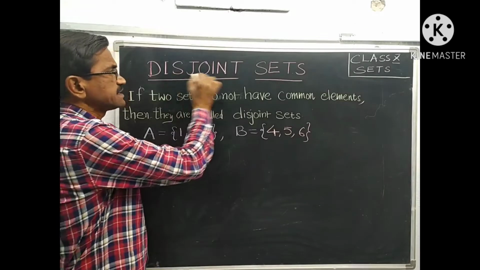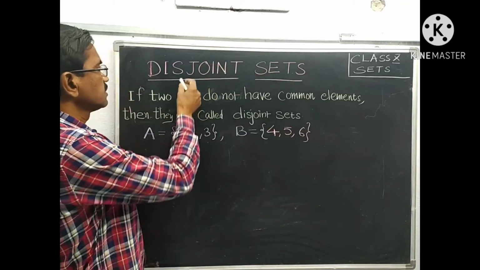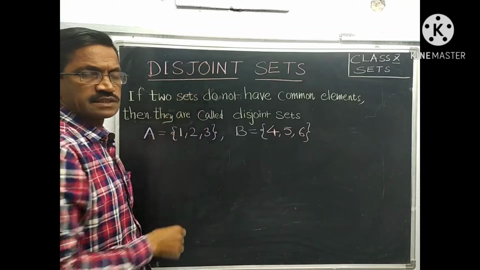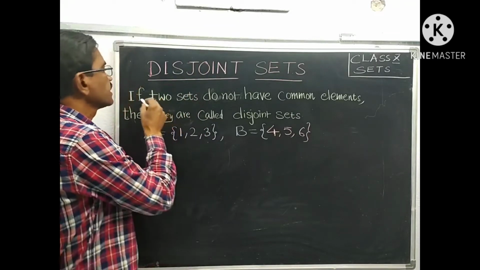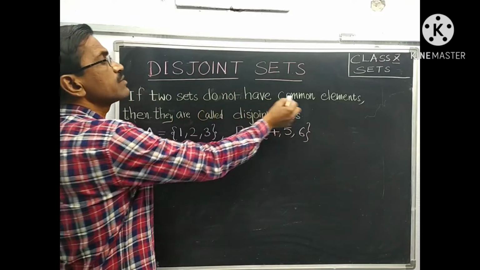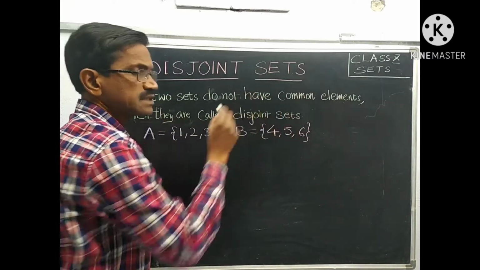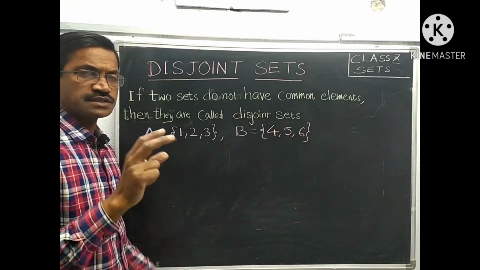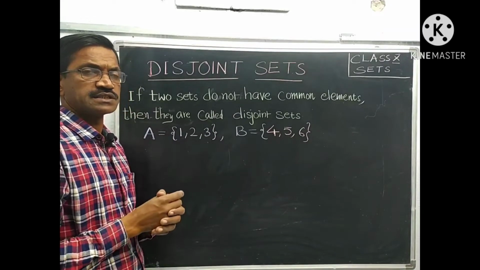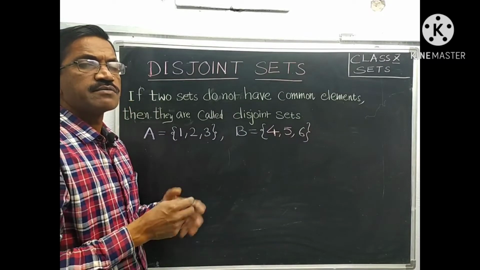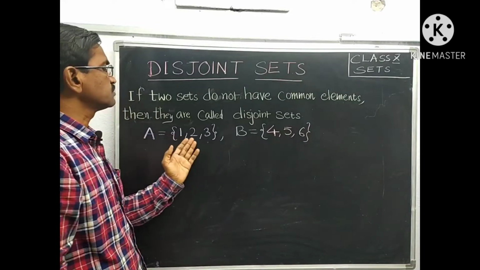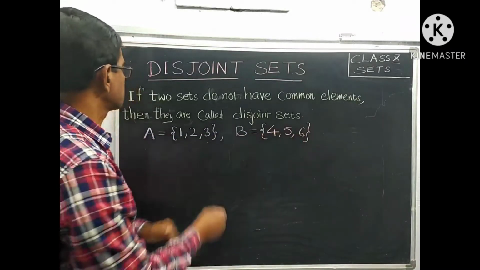Okay. Disjoint sets. What are called disjoint sets? If two sets do not have any common elements, then they are called disjoint sets. For example, A is equal to 1, 2, 3, B is equal to 4, 5, 6.